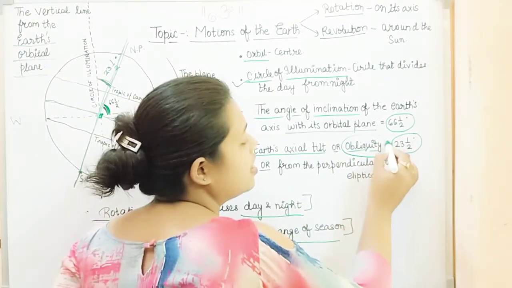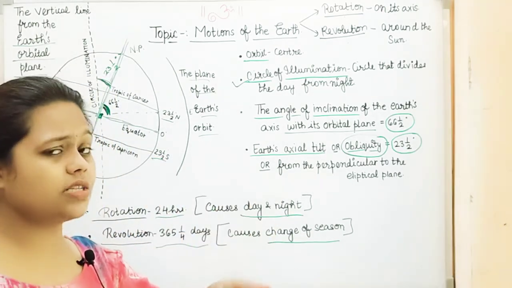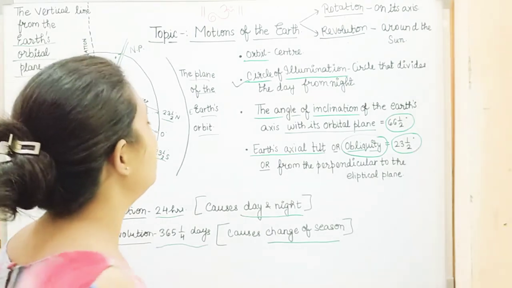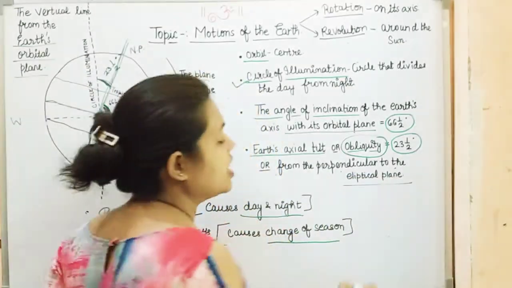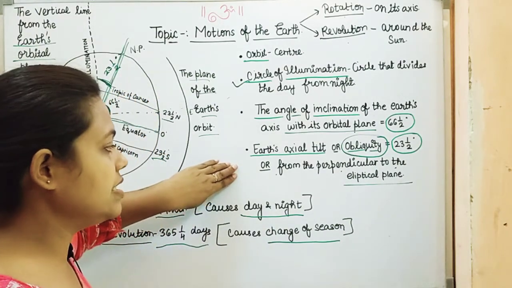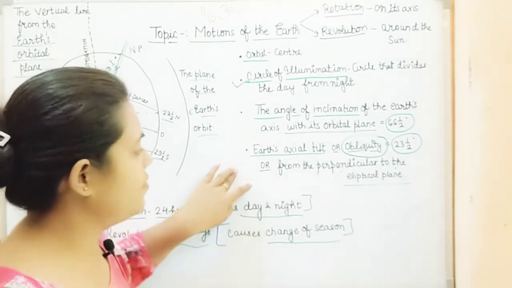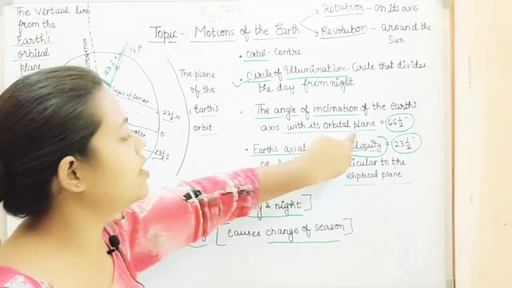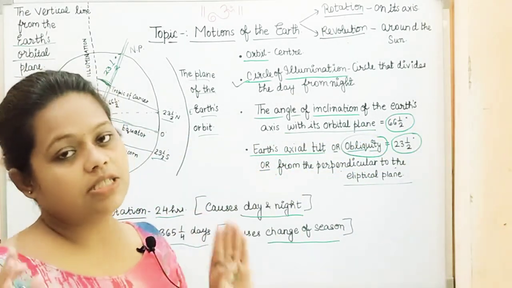This term is called obliquity. Now what is obliquity? Obliquity is the angle from the perpendicular to the elliptical plane, or we can call it Earth's axial tilt, and this is equal to 23.5 degrees, while the angle of inclination with its orbital plane is equal to 66.5 degrees.